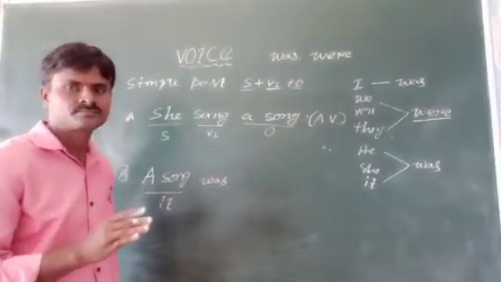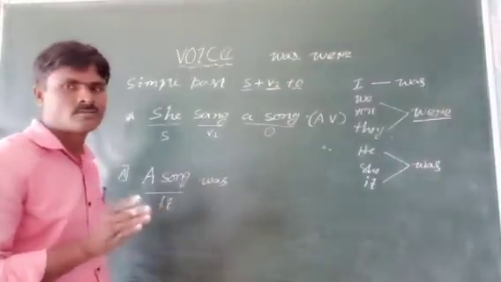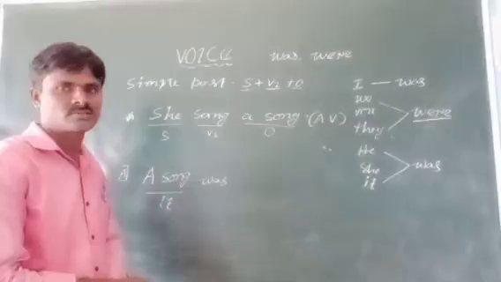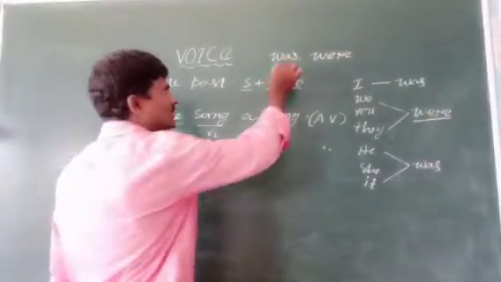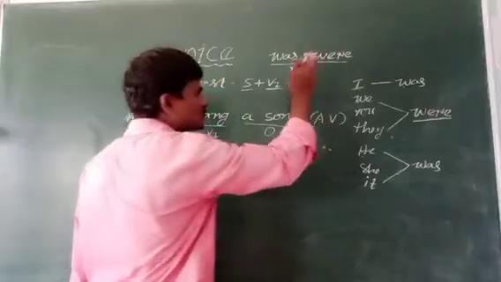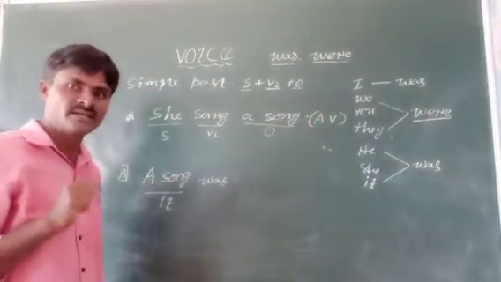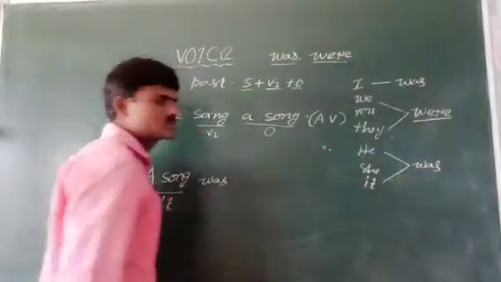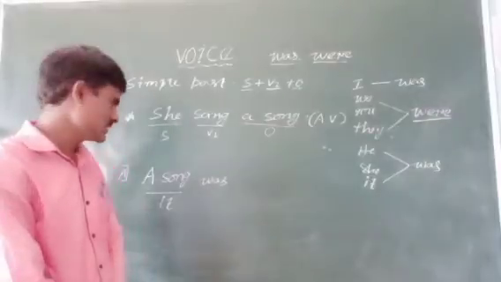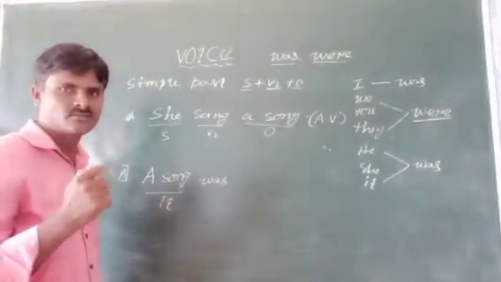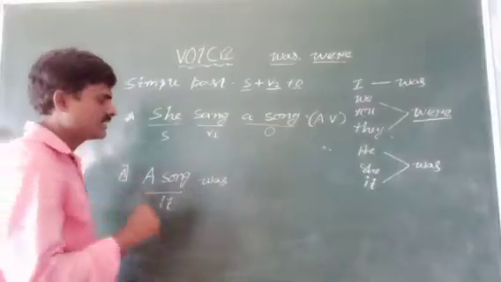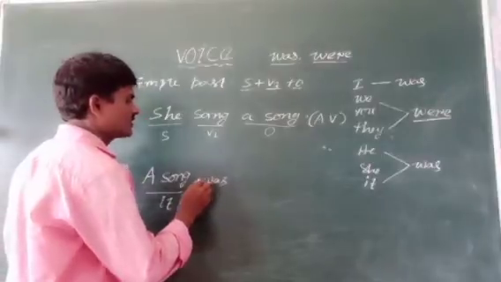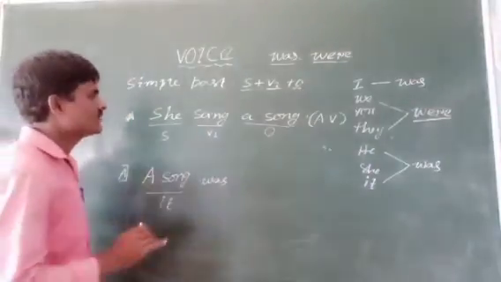In past tense you have to use past helping verbs. Two are there. You have to use these two based on subject-verb agreement. After it, was should come. If you consider a song as it, what will come? Was. A song was. What is the V3 form?